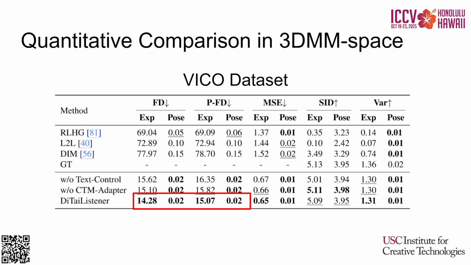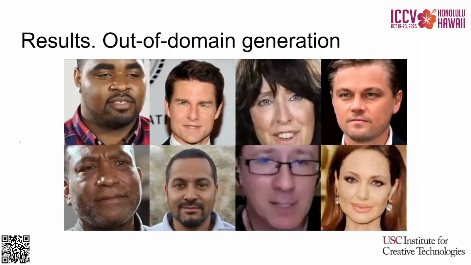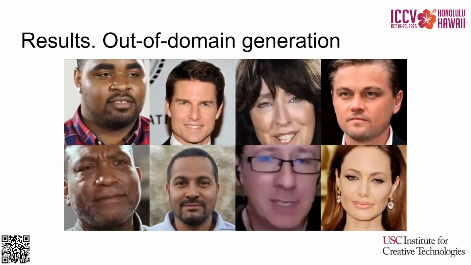We also achieve marginal improvement in generation quality measured in 3DMM Emoca space. For the user study, we asked 50 participants from a crowdsourcing platform to evaluate the quality of the listeners generated by different methods on the ViCo dataset. We asked participants whether the response from the listener provides correct feedback to the speaker, whether the head motions and facial expressions are diverse, and whether the general video quality is flawless and smooth. The user studies show that most users selected our model output as the best one across all scales: feedback, diversity, and smoothness. We show that our model works for out-of-domain generation.